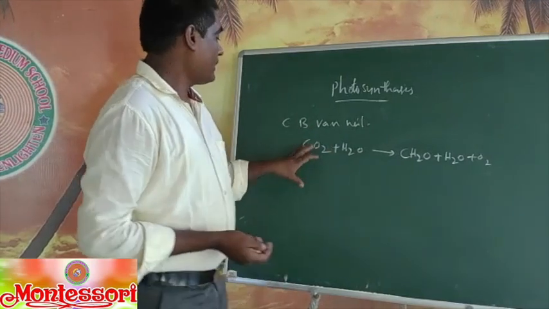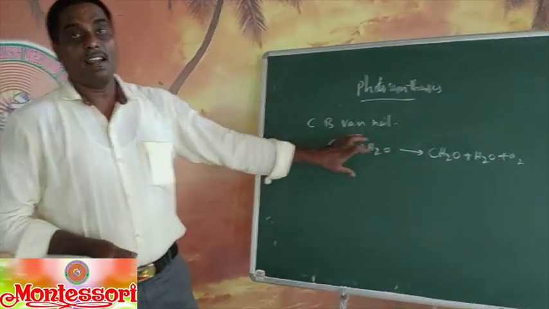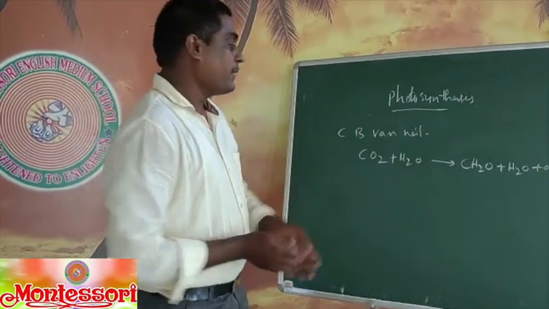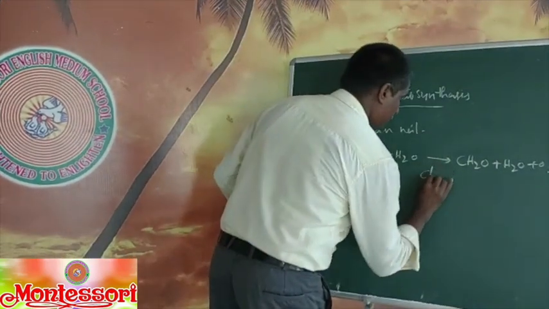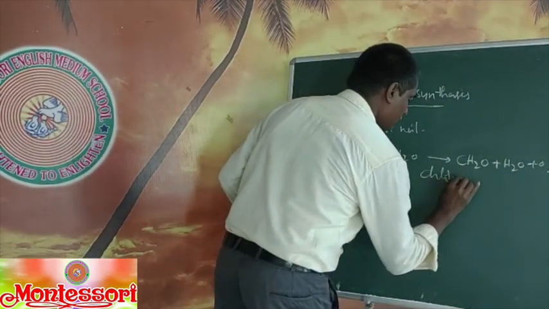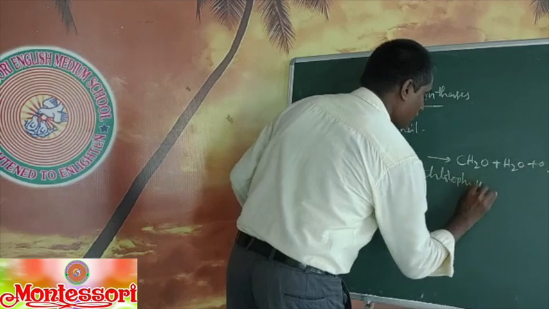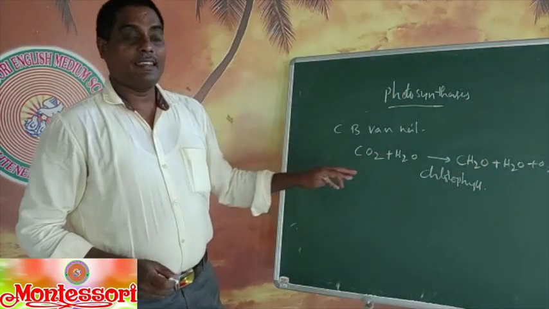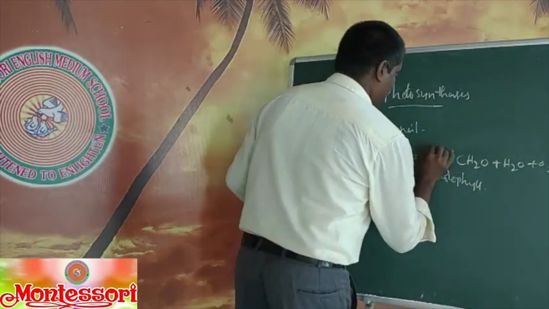In this equation, carbon dioxide and water get mixed in chlorophyll, by taking sunlight as energy.